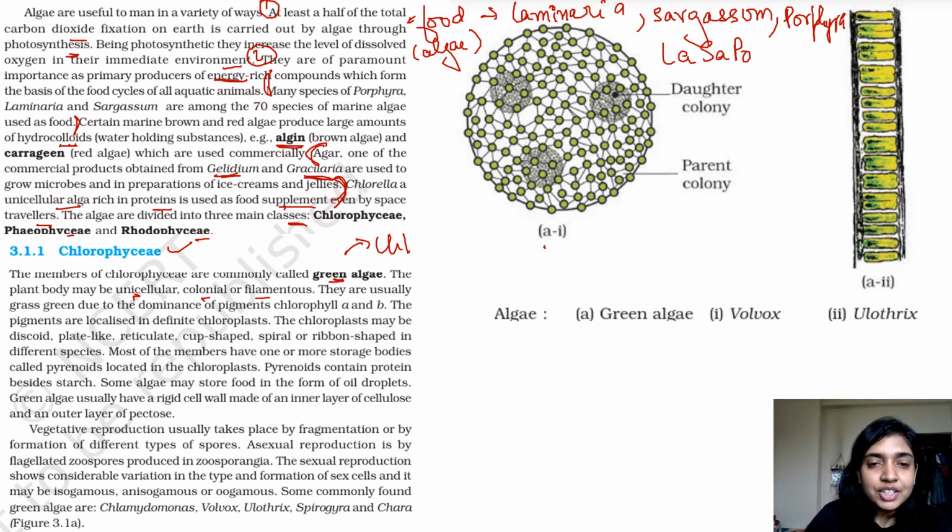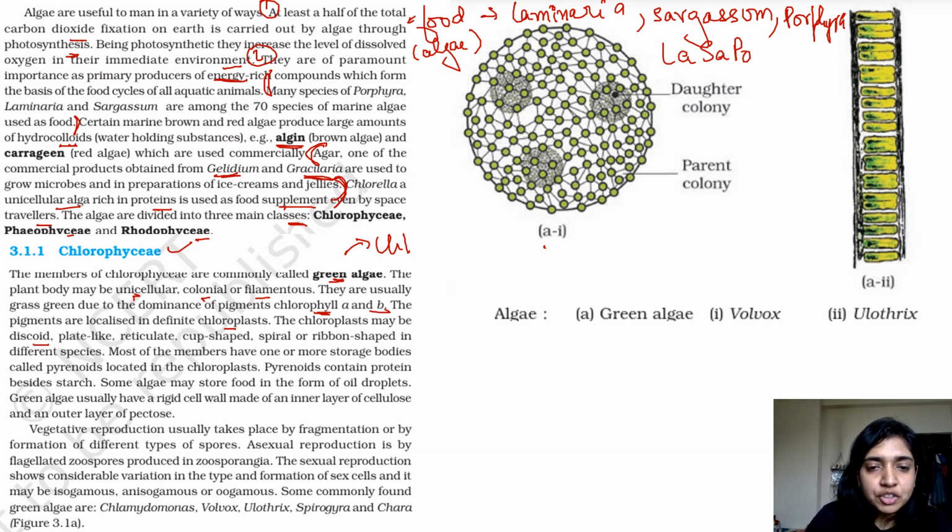They are usually grass green due to the dominance of the pigments chlorophyll A and B. Of course, chlorophyceae has chlorophyll. The pigments are localized in chloroplast. The chloroplast may be discoid, plate-like, reticulate, cup-shaped, spiral, ribbon-shaped, etc.